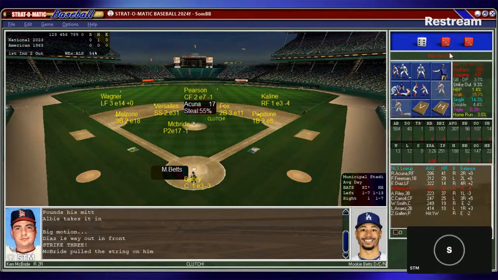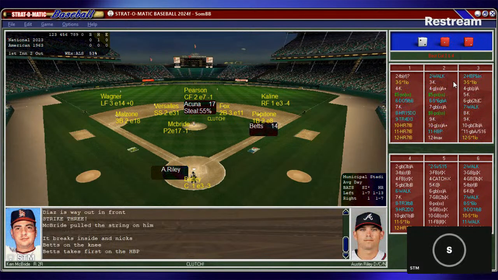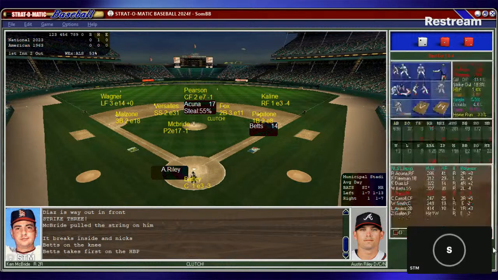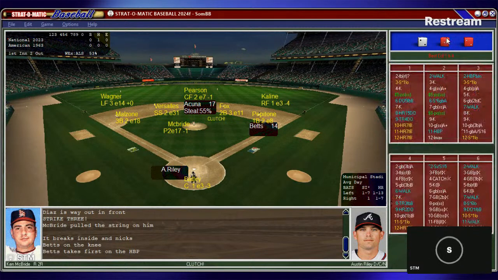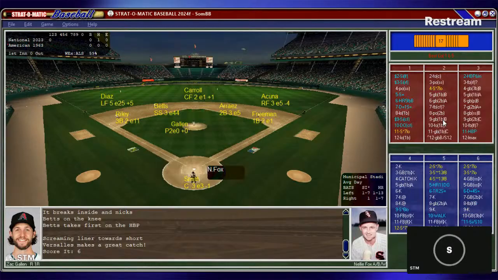Here is Mookie Betts, the starting shortstop. He'll bat right-handed against McBride. Runner on second and 2 outs, just getting started. The 2023 National Leaguers have a runner in scoring position and 2 out. And here's the pitch. And Betts is hit by a pitch, and he'll take first base. So now bring up Austin Riley of the Atlanta Braves. Definitely doesn't hit well in the clutch. Definitely will struggle. So Riley will step up. McBride from the stretch, first and second, 2 outs. And that's going to be a line drive and caught by Versalles, retire the side. No runs, 1 hit, a hit batsman. We go to the bottom of the first.